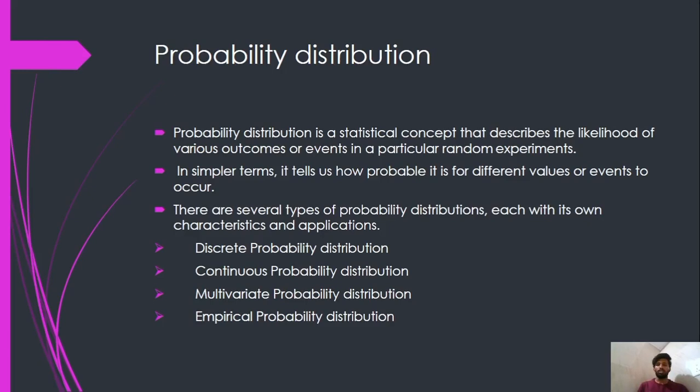Probability distribution is a statistical concept that describes the likelihood of various outcomes or events in a particular random experiment. In simpler terms, it tells us how probable it is for different values or events to occur. There are several types of distributions, each with its own characteristics and applications, such as discrete probability distribution, continuous probability distribution, multivariate probability distribution, and empirical probability distribution. These are the four types of probability distributions.